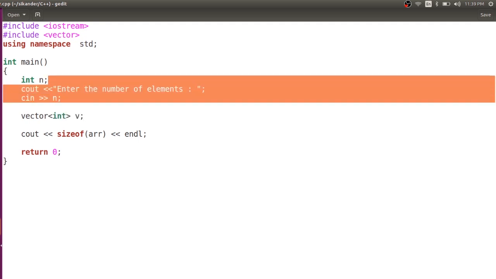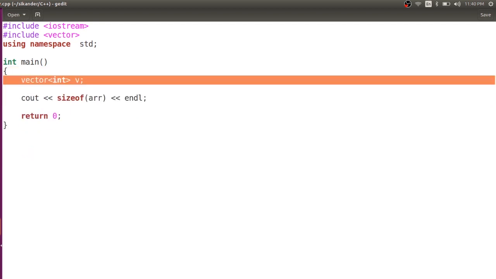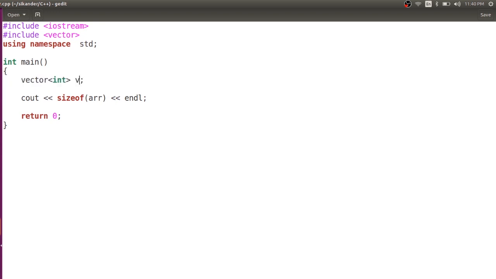Good. Once you specify this, you have created a vector object. Remember, there is no square bracket, nothing. Now if you want to know the size, there are two things: one is the sizeof operator, and there is a method called size. They are two different things. We'll get into the differences a bit later.